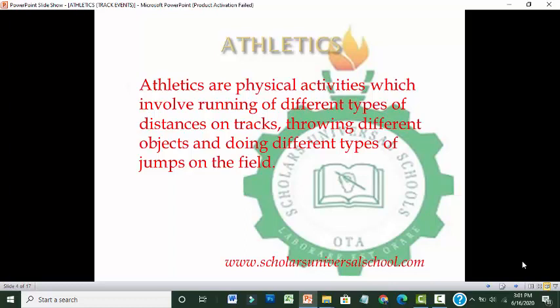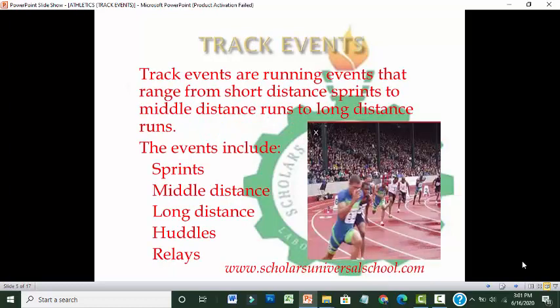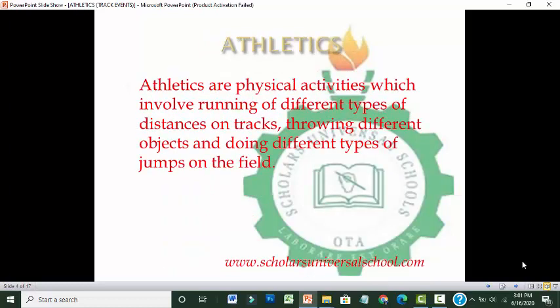Athletics are physical activities which involve running of different types of distances on tracks, throwing different objects, and doing different types of jumps on the field. Athletics can be divided into track events and field events.